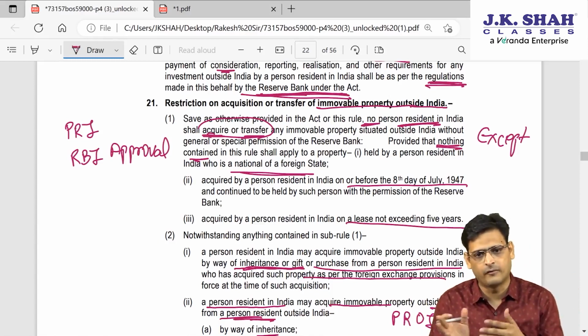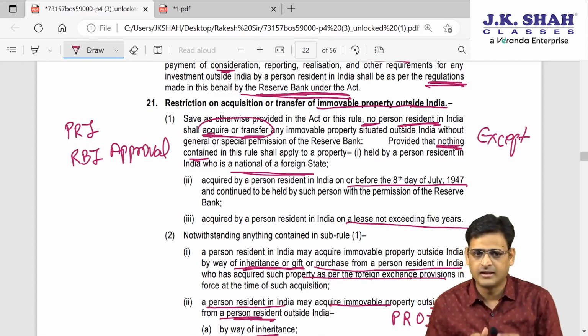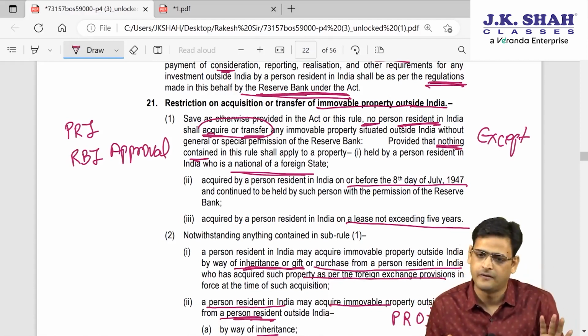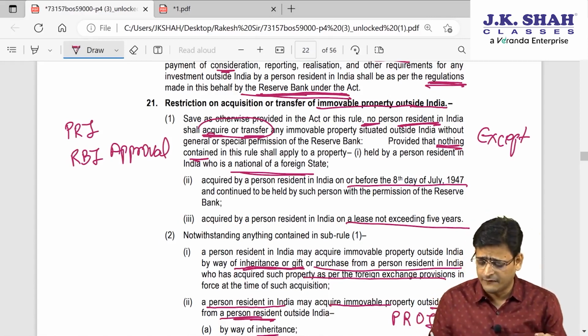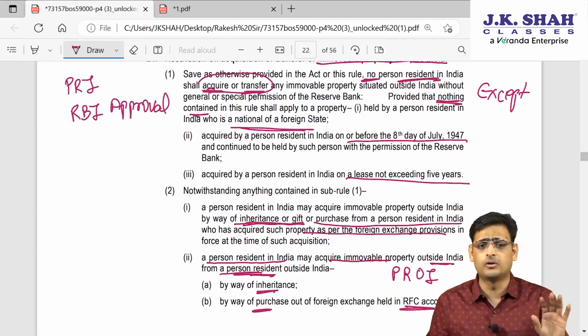All these restrictions are obviously for residents. If a resident wants to acquire immovable property or transfer immovable property outside India, there is a general or special permission, then you can do it. Otherwise you need prior approval of RBI. But then immediately they have given the general permission. They said in the following situations, to acquire or transfer immovable property outside India, approval is not required.